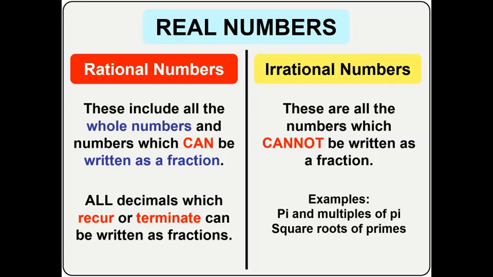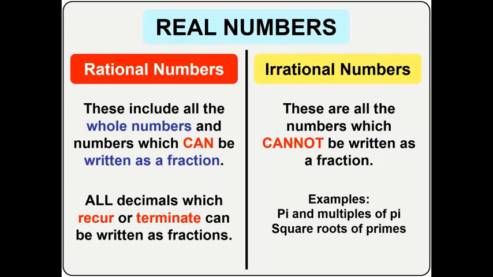Now, examples of irrational numbers are pi and multiples of pi, and as well square roots of prime numbers. They cannot be written as a fraction. Pi is not actually 22/7. Pi is 3.1419 continuously. Pi is not a recurring decimal. Each value in pi is very unique. Though it may repeat itself subsequently, it does not form any pattern.